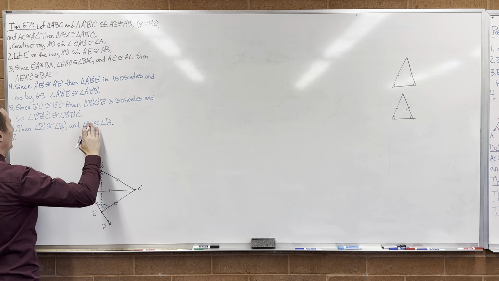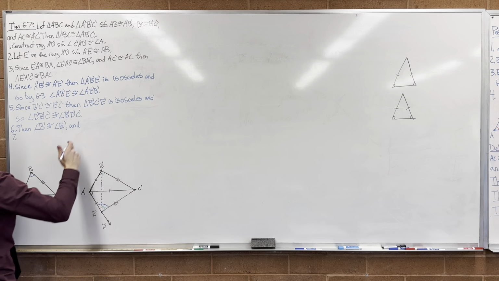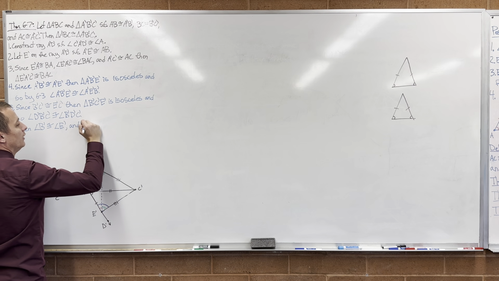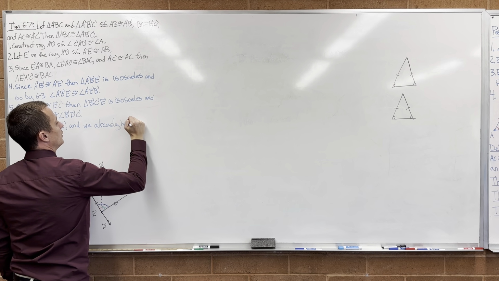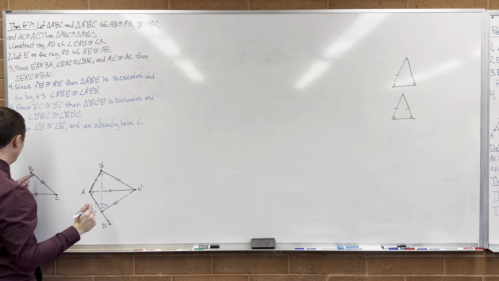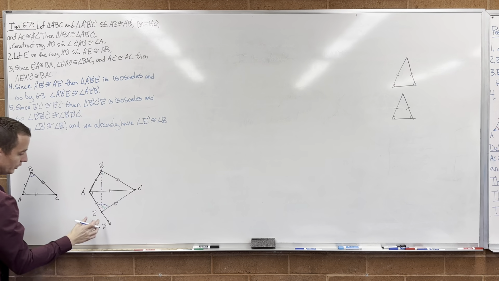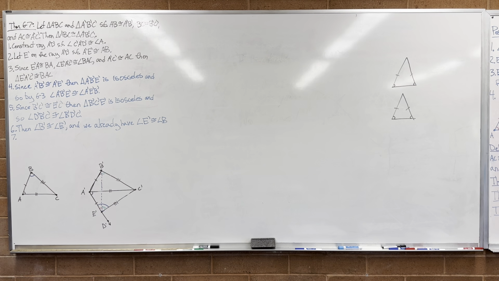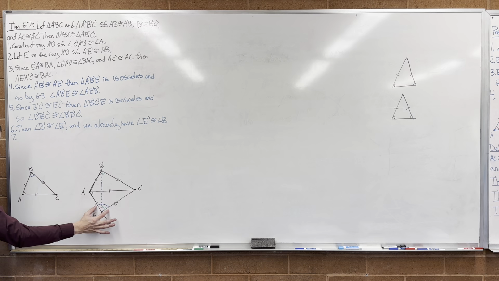Oops, sorry. And we already knew that angle E prime was congruent to angle B. How do I know that E prime is congruent to angle B? How do I know that this angle is congruent to that angle? Because they're isosceles. How do I know that this angle is congruent to this angle? I already proved way early on that this triangle is congruent to this triangle. That's the first thing I did. I constructed this triangle down here to be congruent to this. So this angle has to be the same as that.